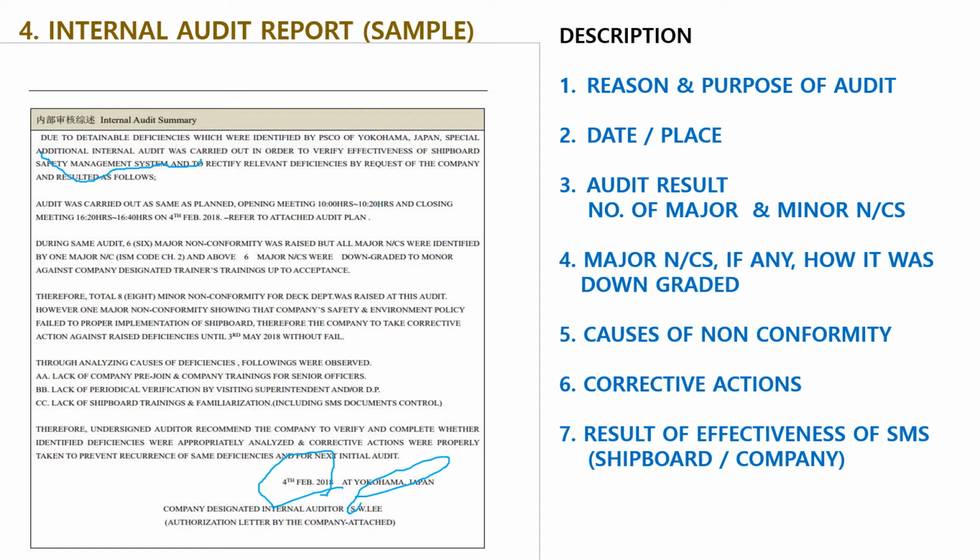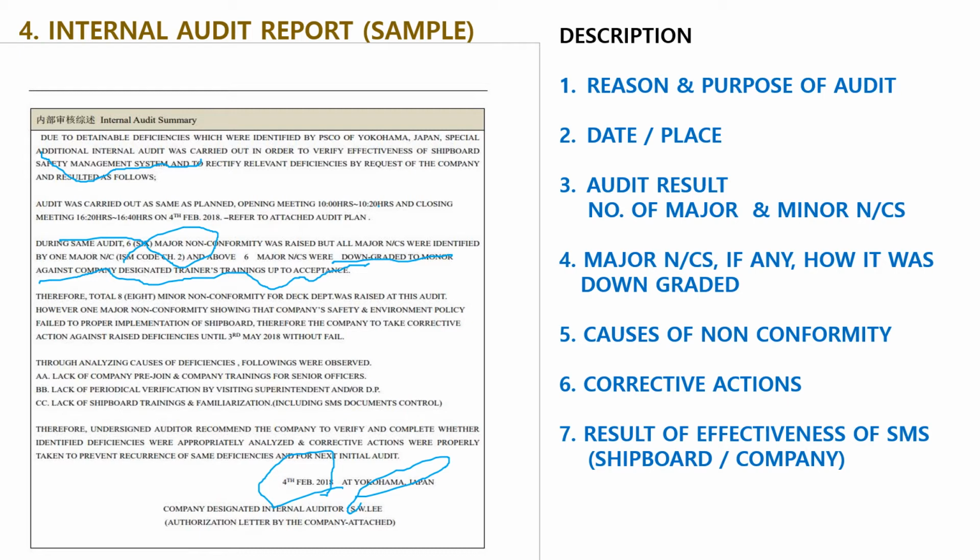Audit result: during the audit, 6 major nonconformities were identified, and these 6 major nonconformities were downgraded by immediate rectification with company trainers training up to acceptance. This shows the major nonconformity and how it was downgraded. Number 3 and number 4 are here.